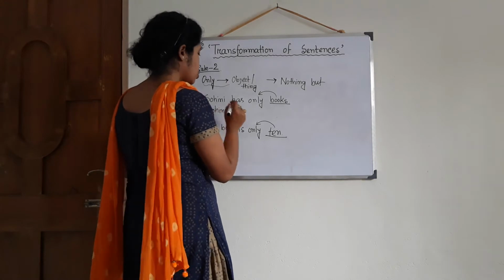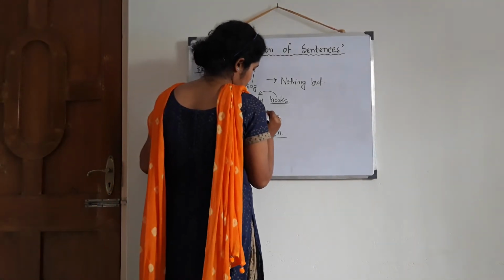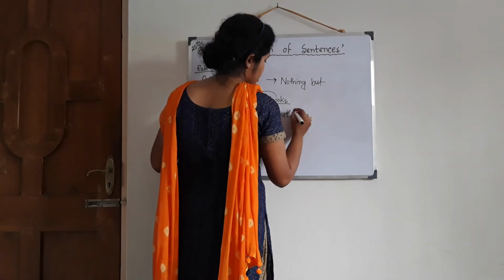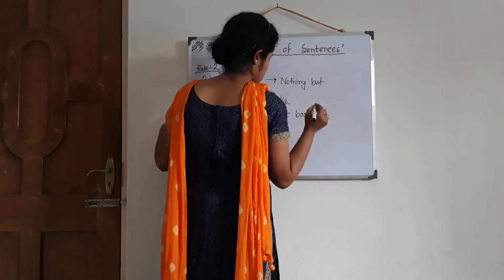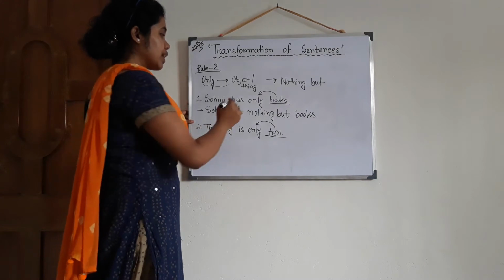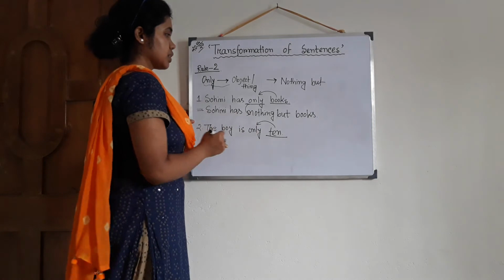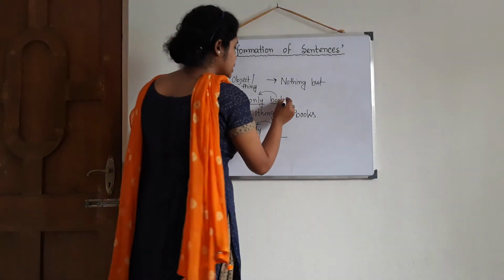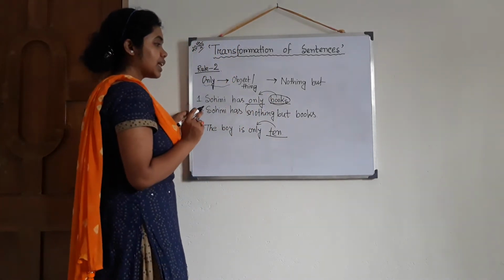So it comes: Sohini has nothing but books. Instead of only we are writing nothing but. Then the rest of the portion is the same. Now books here is an object, a non-living thing. That's why the rule is nothing but.